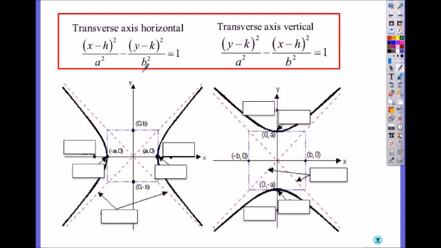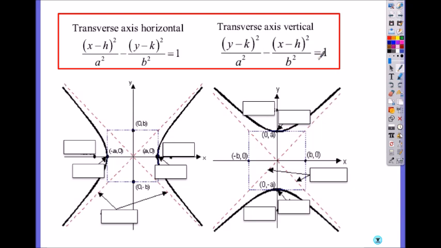If it opens vertically or your transverse axis is vertical, you put what? Y first. And as you can see, then x is after the minus, so it becomes negative. And now it's the difference. Ellipse, you add. Hyperbola, it's the difference. And they still equal 1.